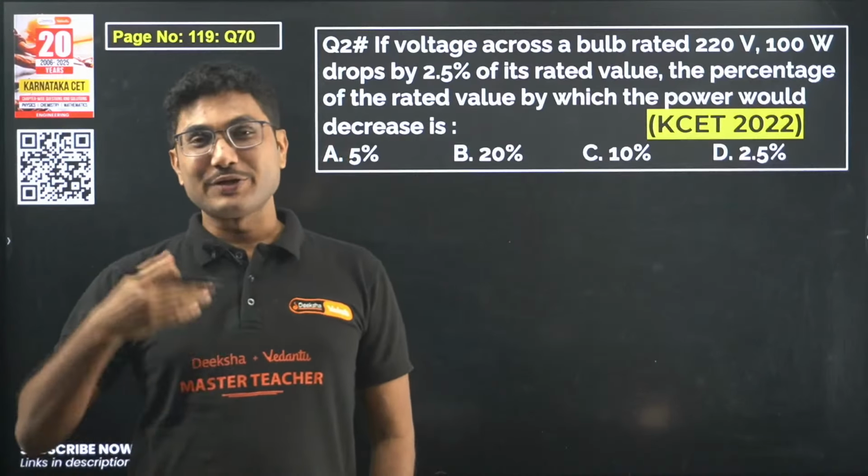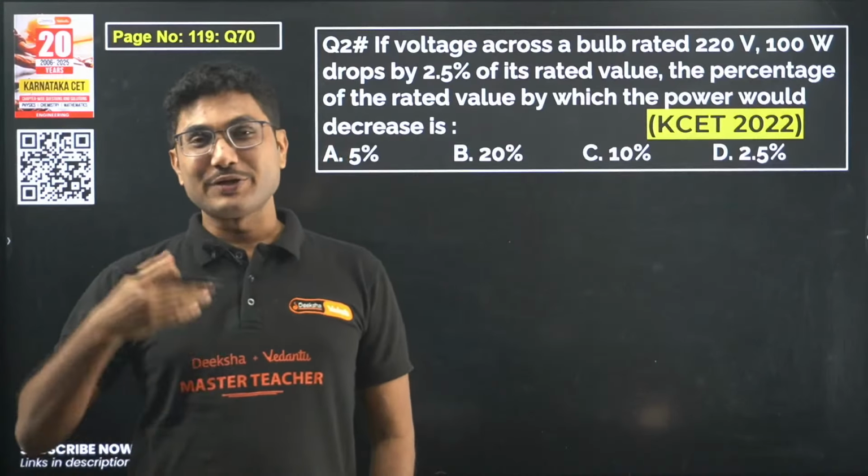So now solve this question. How to solve it? This question came in KCET 2022, not super old. So voltage across a bulb is given, some rating is given, and they said that voltage decreases by 2.5%. Then what is the change in the power? Now what is the relationship between power and voltage?